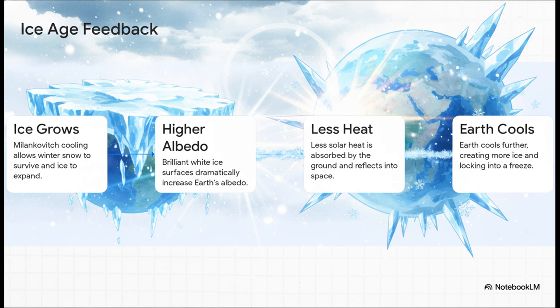Step 3. Because of this super high albedo, way less solar heat is absorbed by the ground. Instead, it bounces right back into space. And finally, step 4. Because less heat is absorbed, the Earth cools even further, which creates even more ice. The whole cycle just cascades, eventually locking the planet into a deep freeze.